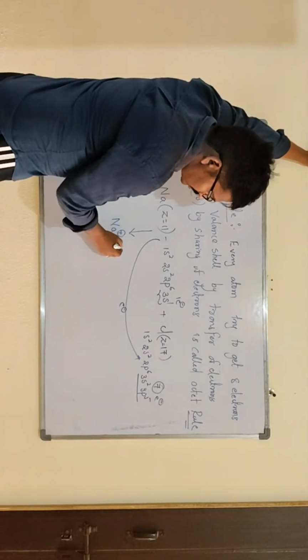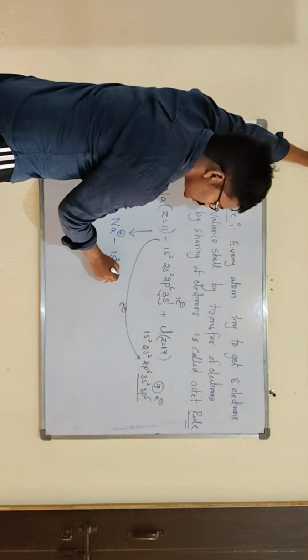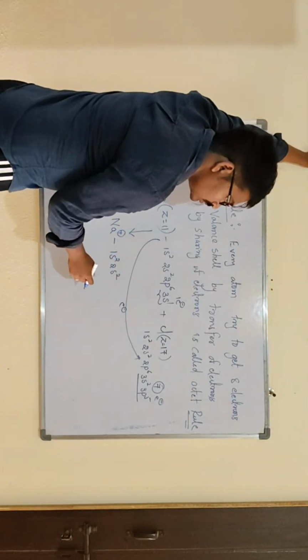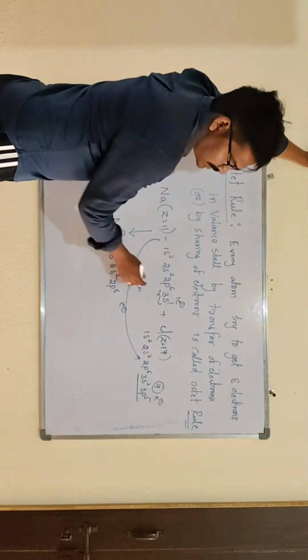For Na+, the electronic configuration is 1s2, 2s2, 2p6, and 3s1 is not there.